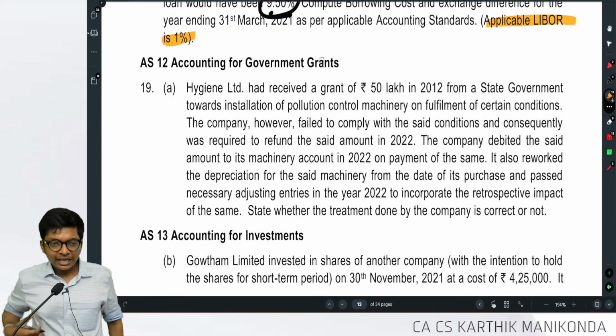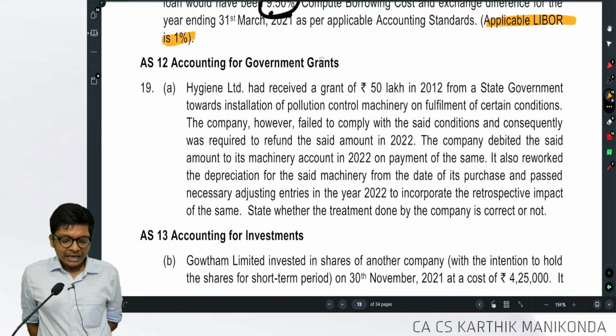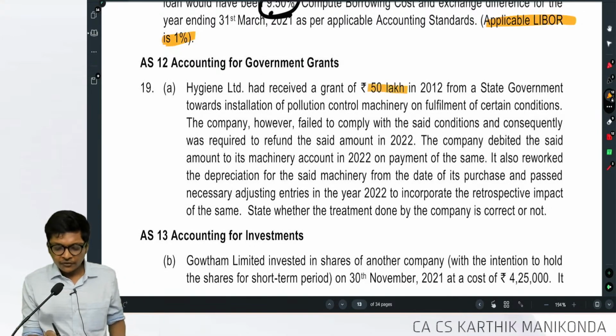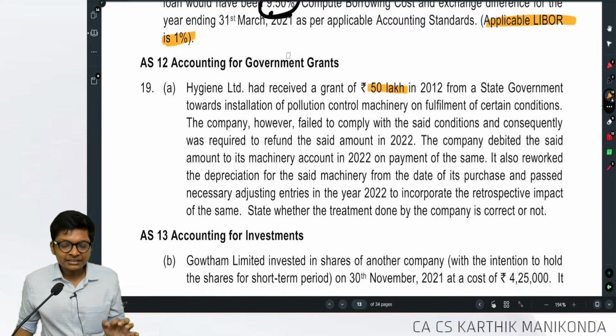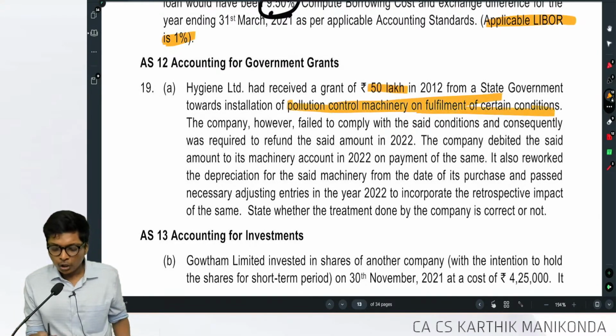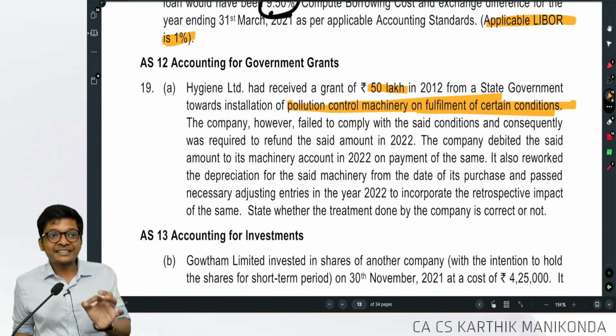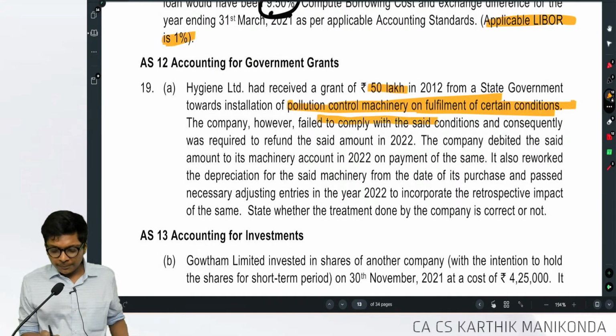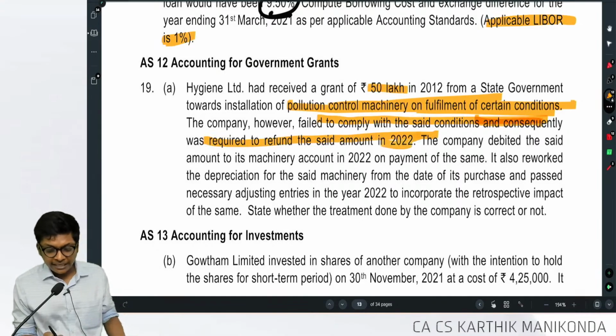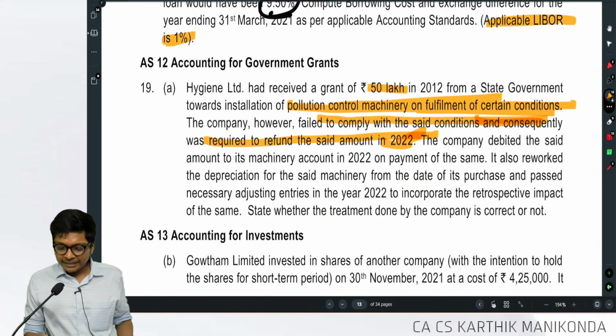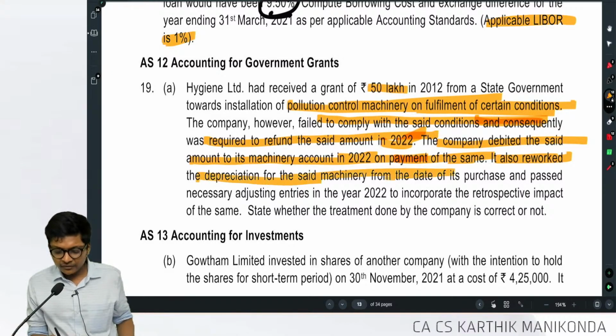Next. Last 3 sums guys. Follow. Hygiene Limited received a grant of 50 lakhs from the state government towards installation of pollution control machinery, on fulfillment of certain conditions. What type of grant is this? Specific fixed asset grant, for buying an asset. They failed to comply with the conditions, so they had to refund the money after 10 years. The company debited the said amount to its machinery account in 2022 on payment of the same. It also reworked the depreciation for the machinery from the date of purchase and passed the necessary adjustment entry in 2022 to incorporate the retrospective impact of the same.